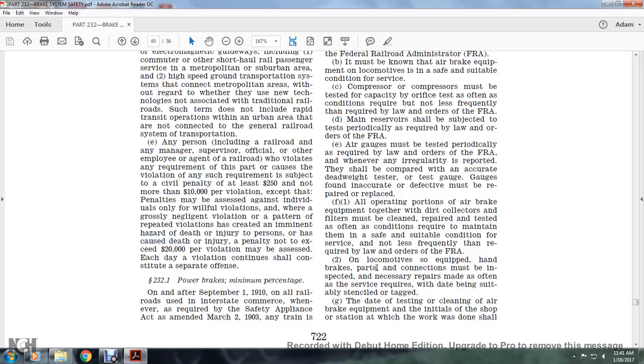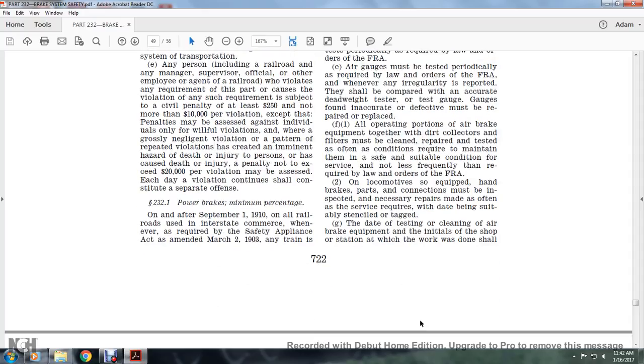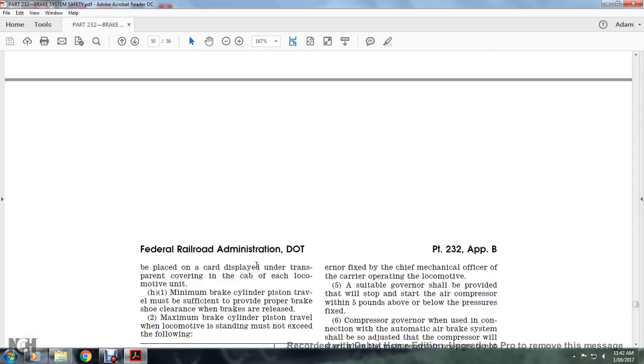On the locomotive so equipped, the handbrakes and connections must be inspected with the necessary repairs. The often service required data being suitably stenciled and tagged. G. The date of the testing of the clean air brake equipment and the initials of the shop station at which work was done shall be placed on the card to display under the transparent covering in the cab of the locomotive unit.